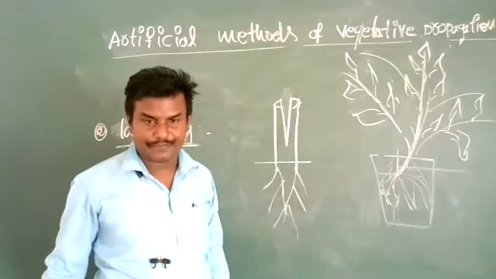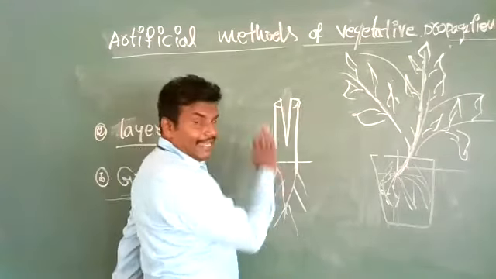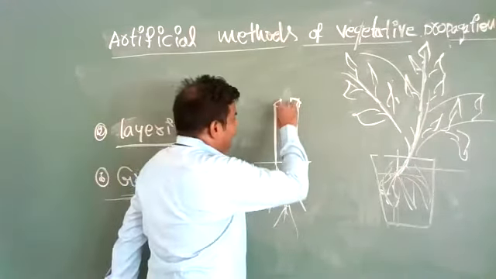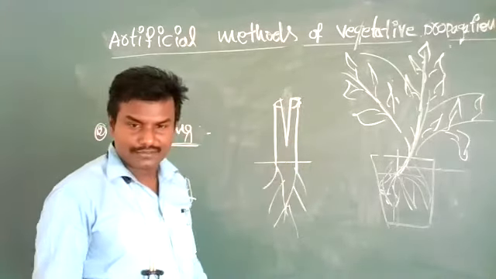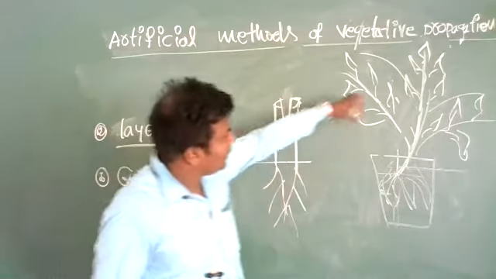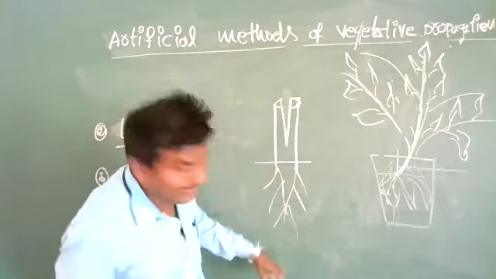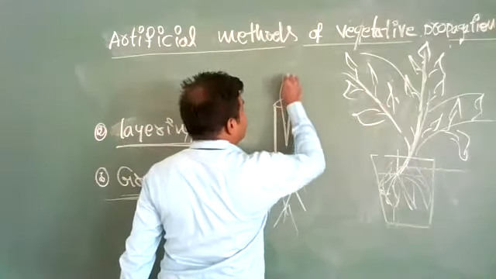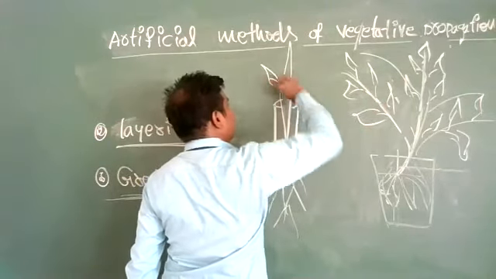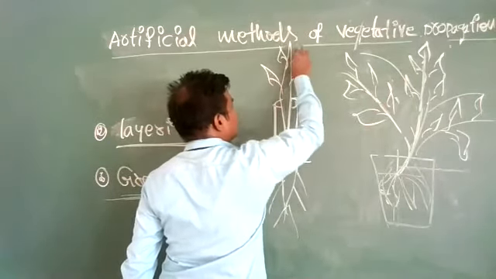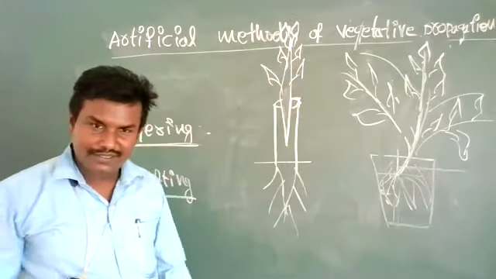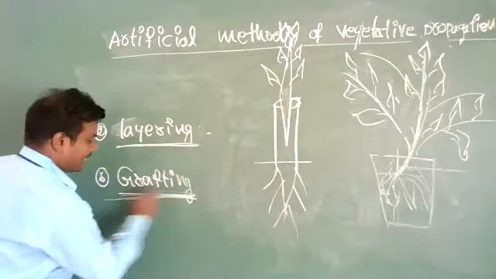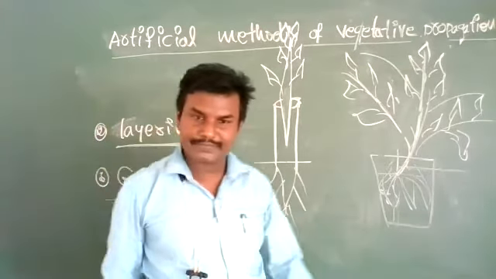Keep it aside. Next, take another healthy plant and make a hole this way. After making the hole, you bring this and insert it in this one. Insert like this. This technique is called grafting.